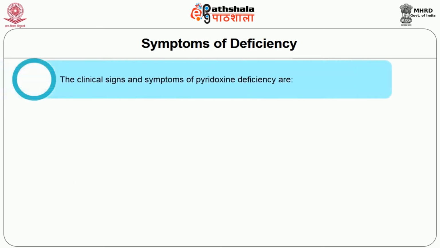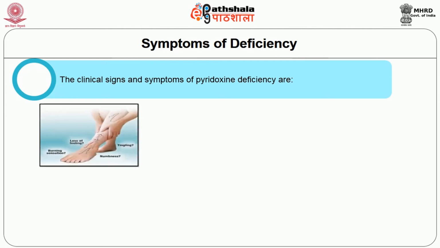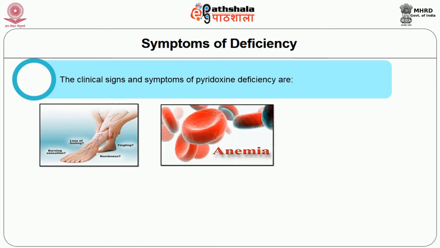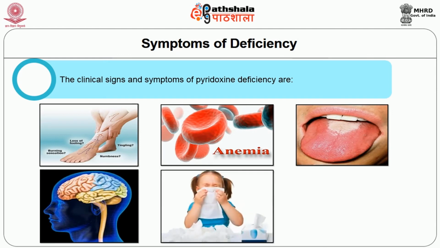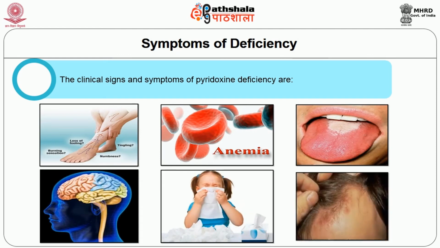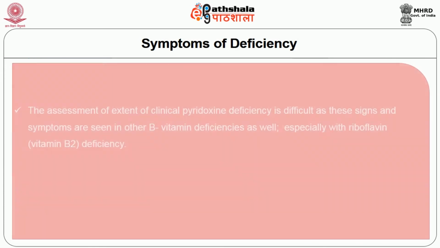The clinical signs and symptoms of pyridoxine deficiency are peripheral neuritis, epileptiform convulsions, anemia, glossitis, neurological abnormalities, impaired immune functions, and seborrheic dermatitis. The assessment of the extent of clinical pyridoxine deficiency is difficult, as these signs and symptoms are seen in other B vitamin deficiencies as well, particularly that with riboflavin, vitamin B2.